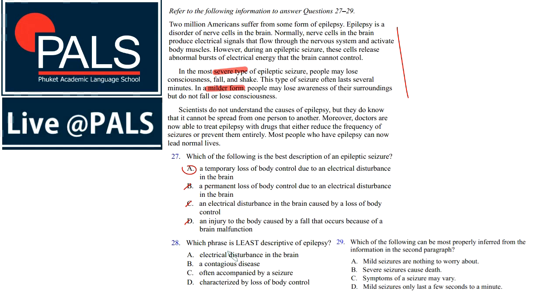Which phrase is least descriptive of epilepsy? Electrical disturbance in the brain, that is definitely correct about epilepsy. A contagious disease, that is probably the correct answer. We learned from paragraph 3, what do we know about epilepsy nowadays? Our understanding of epilepsy is that it cannot be spread from one person to another. So here is the answer to question 28.